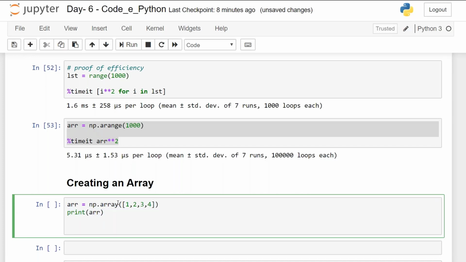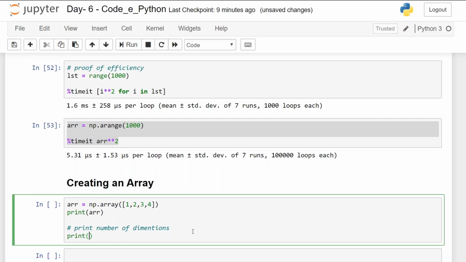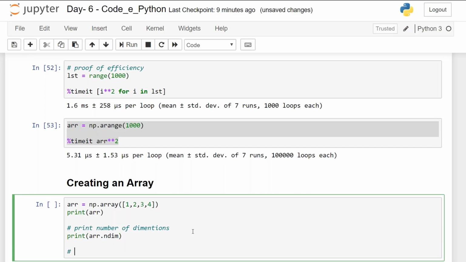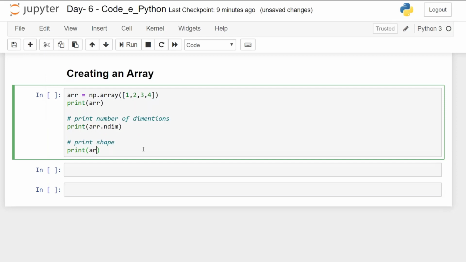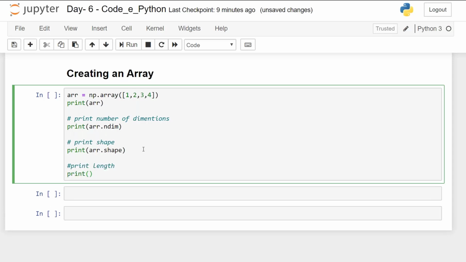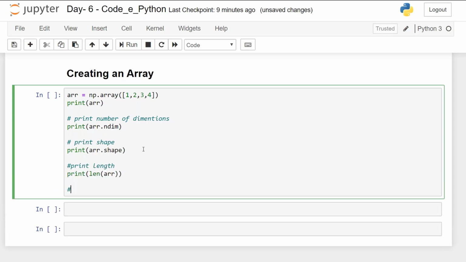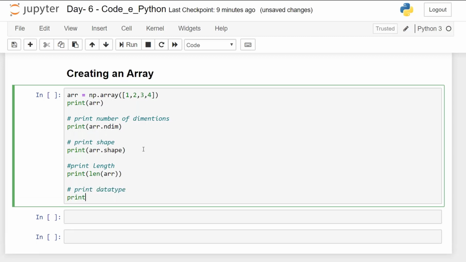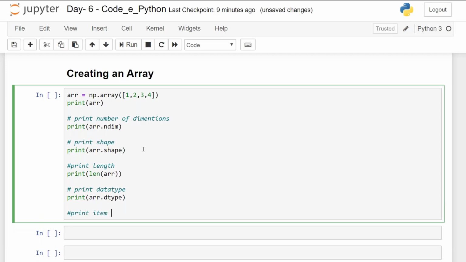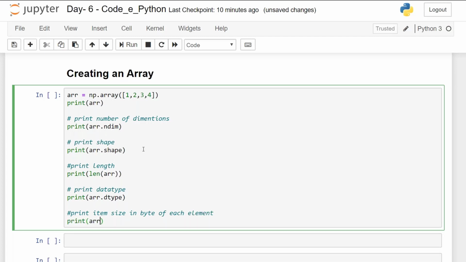But what if I want to check dimensions? I'll write print arr.ndim, that is the number of dimensions. If I want to print the shape of it, I'll write print arr.shape. And if I'm writing print len(arr), if I want to print the data type, we'll print arr.dtype, and to print the item size in bytes of each element, print arr.itemsize.